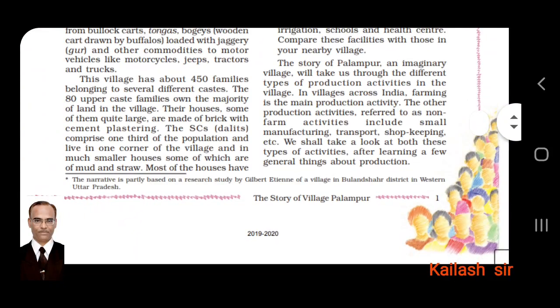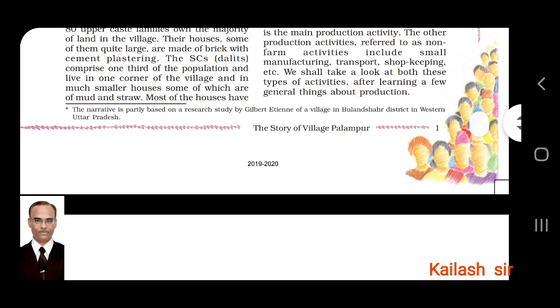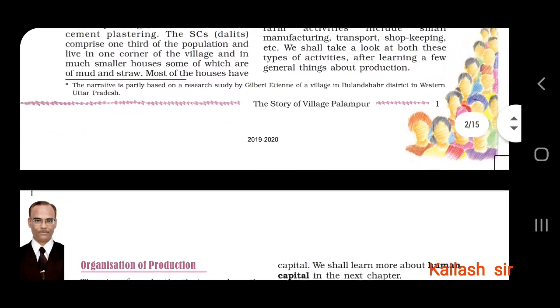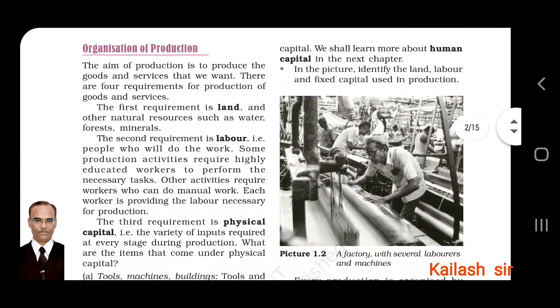Now, at the end you can see the note. The narrative is partly based on a research study by Gilbert Etienne of a village in Bulandshahr district in western Uttar Pradesh. So this is a story of a village in Bulandshahr district in western Uttar Pradesh. Let us move on to the next page.